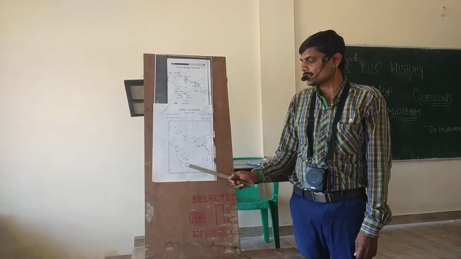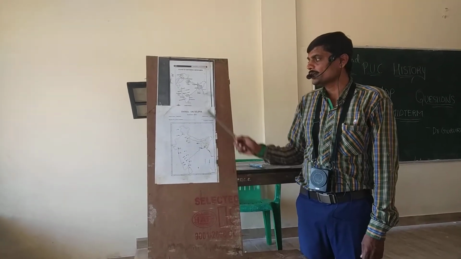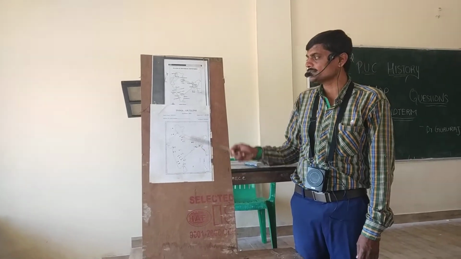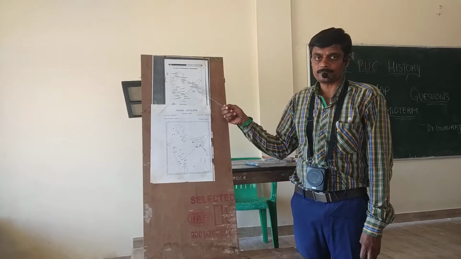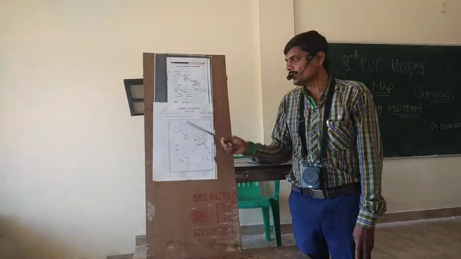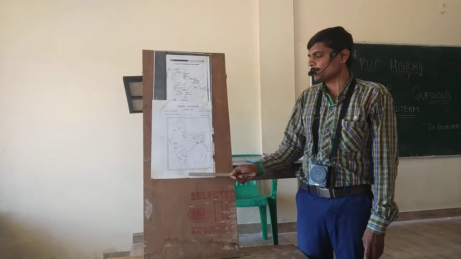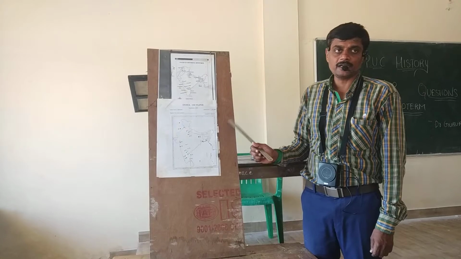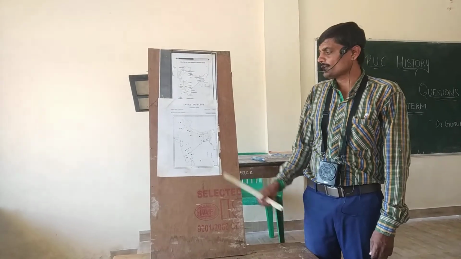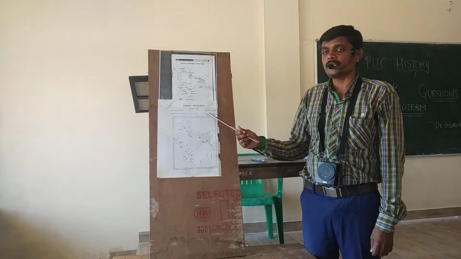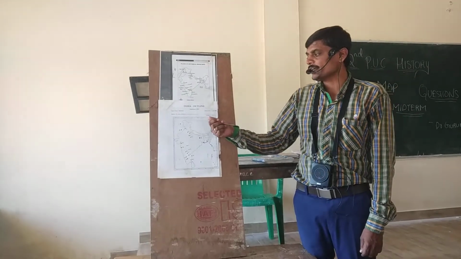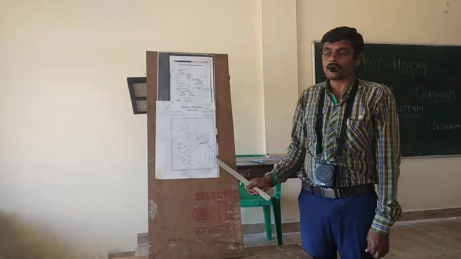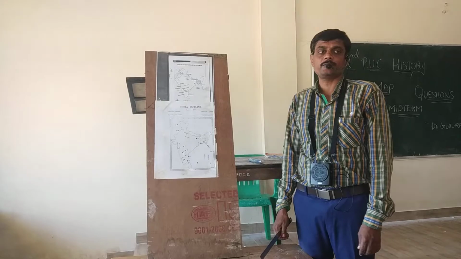Here an empty Indian map is there, with already marked place names. Here only numbers, here all the place names. In examination times, you can use this type of outline map of India received from the invigilator during the second year PUC annual examination. First take the signature from the invigilator, next write the register number of the candidate, most important. Then how you attend this question is also very important.